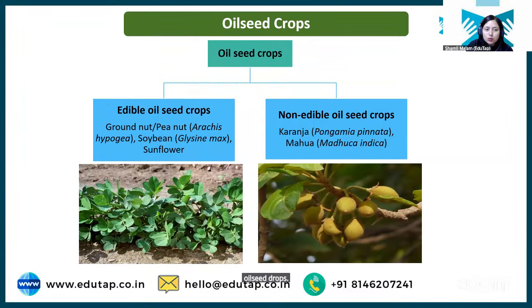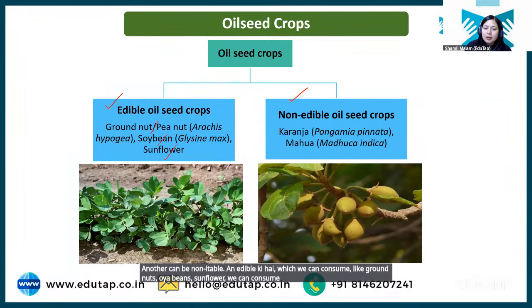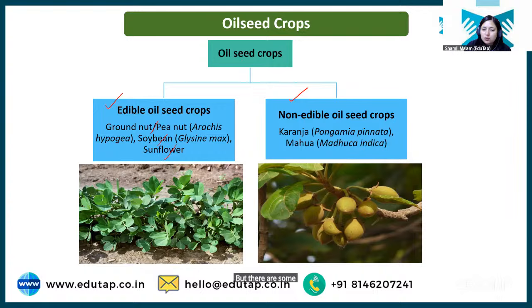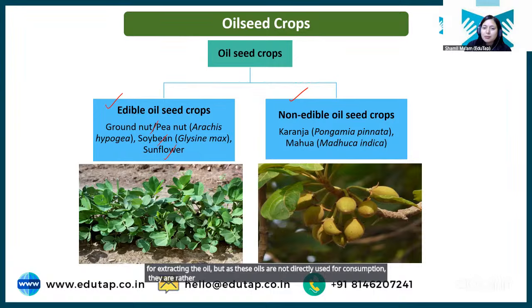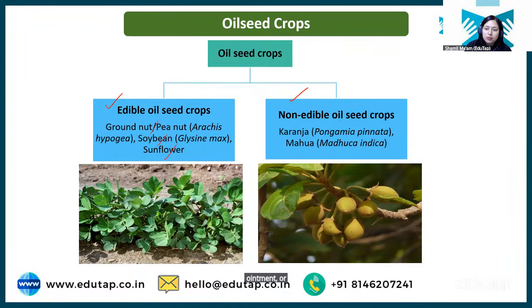Now there can be two types of oilseed crops. First is edible oilseed, another can be non-edible. Now what is edible? Which we can consume, like groundnut, soybean, sunflower. But there are some oilseed crops which are grown for extracting oil, but as this oil is not directly used for consumption, it is rather used for some ointment or medicinal purpose. They are called non-edible oilseed crops, right? So I hope it's clear.